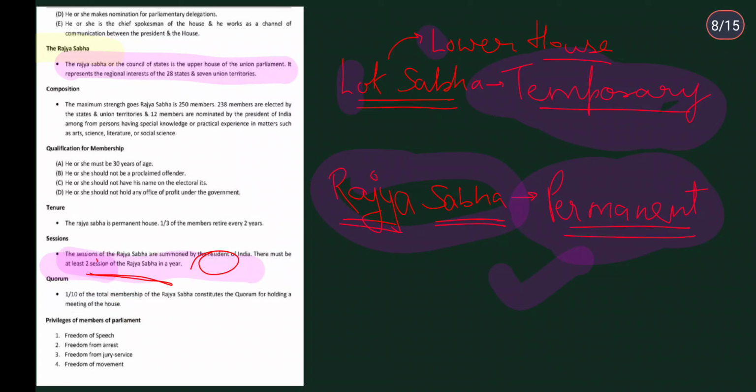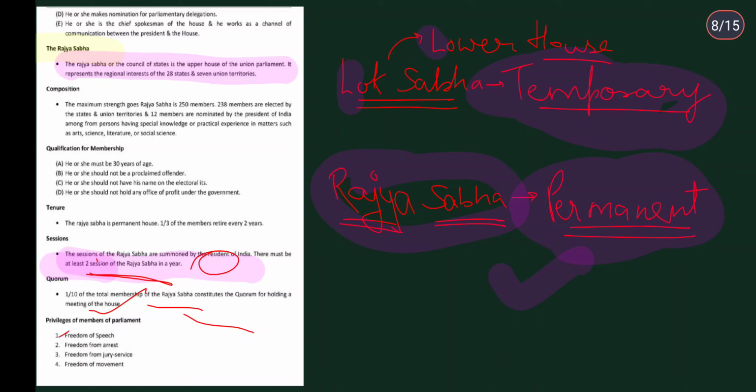Quorum is 1/10 of the total membership of the Rajya Sabha for holding a meeting of the house. That is a similarity with the Lok Sabha, where we also need 1/10 of the total strength. And now, privileges of members of parliament.